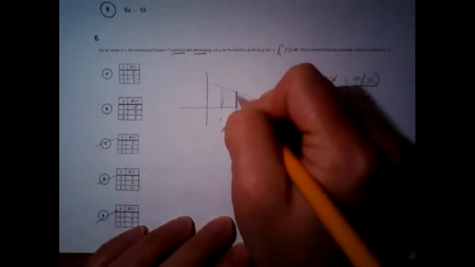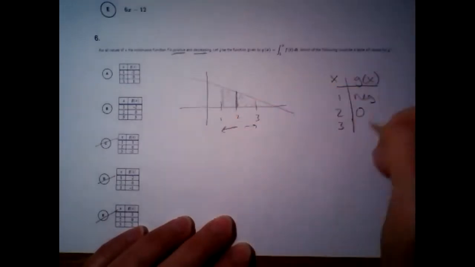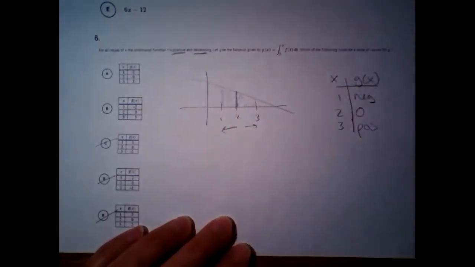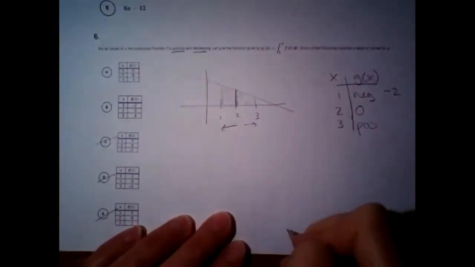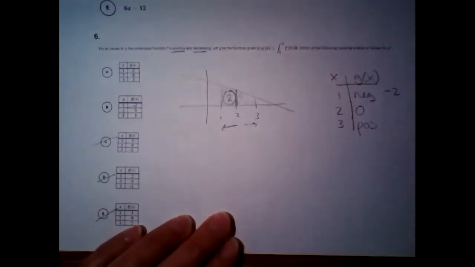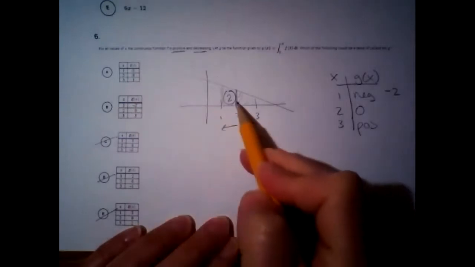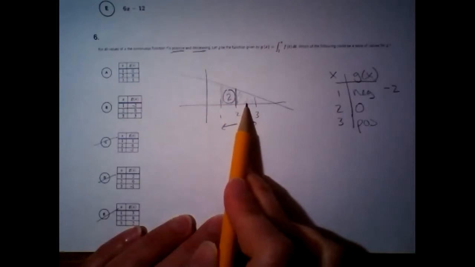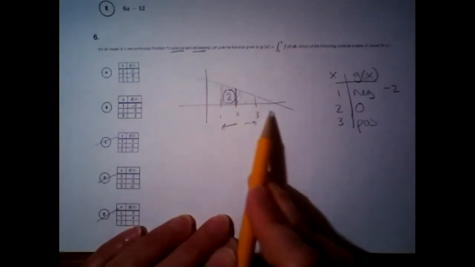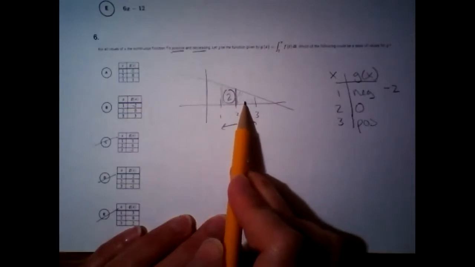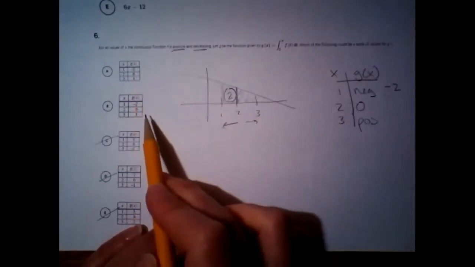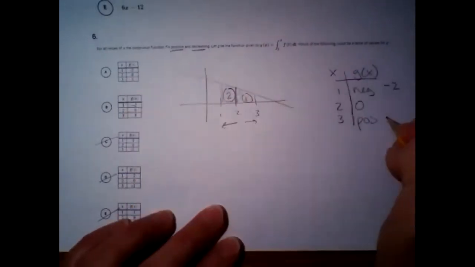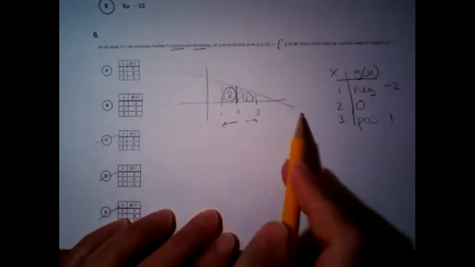And we plug in 3, from 2 to 3, we're going forward, so this is going to be positive. That doesn't allow me to narrow down anything else. Out of these two choices, they both have -2 and then 0. Both of these choices have that as a -2. Since the function is decreasing, this area is going to have to be less than this area. If the function's going down, we can't end up with something more. So out of the choices, this one has a 1 and this one has a 3. It's going to have to be the one that has a 1 there, because again, the function's decreasing, so you're ending up with less. So that one is going to have to be A.